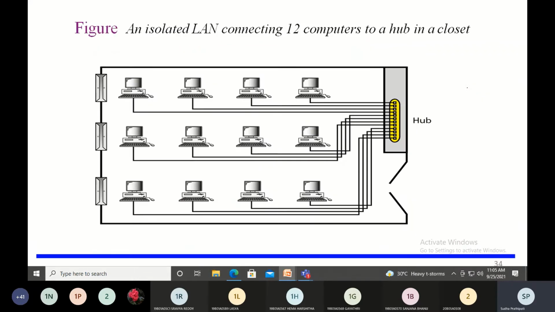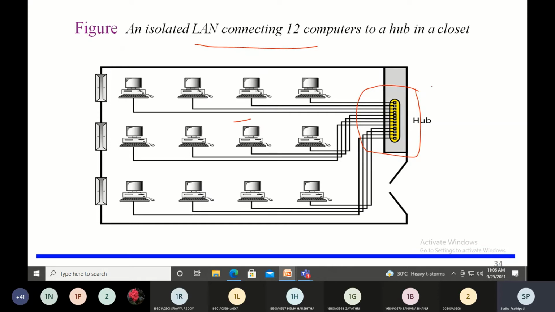This is a diagram showing a LAN connection. You can see a LAN connection connecting 12 computers to a hub. As I already told you, the hub has slots to connect these computers. All these computers are connected to the ports of this particular hub. Yesterday I gave you the difference between a hub and a switch. We know that a hub is not intelligent.